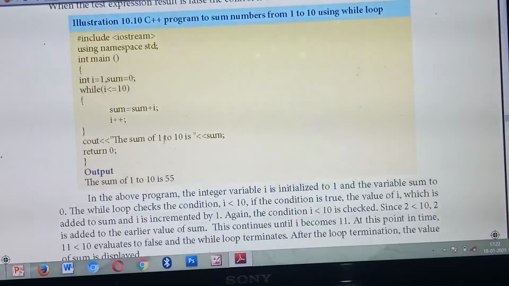So likewise each time it will get incremented, till the value 10 it will execute, and you will get the answer 55. Understood? Understood the meaning of while loop? Okay.